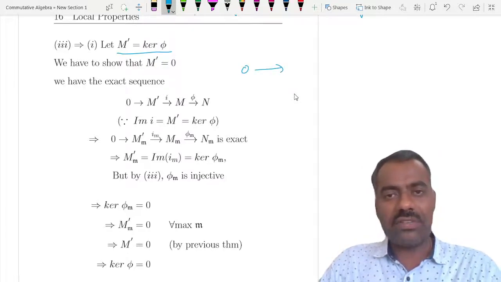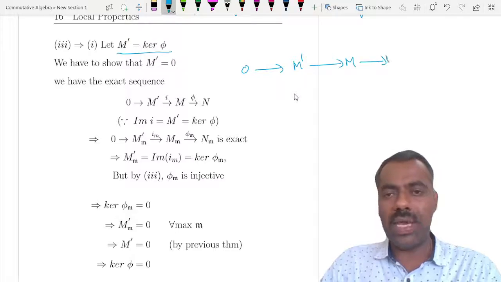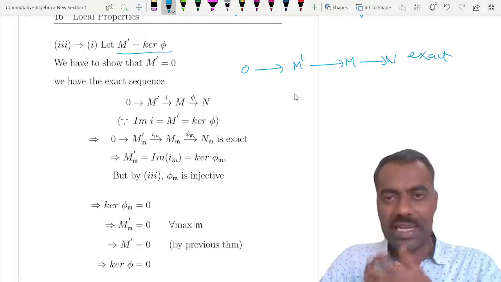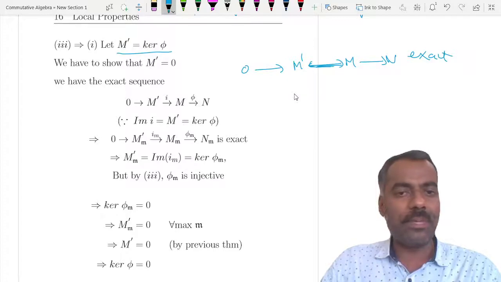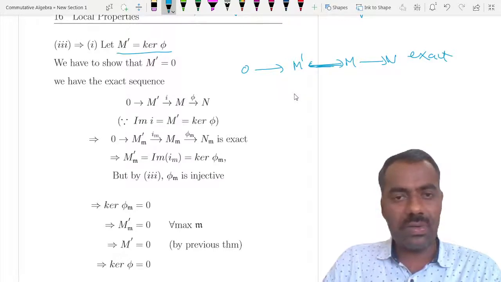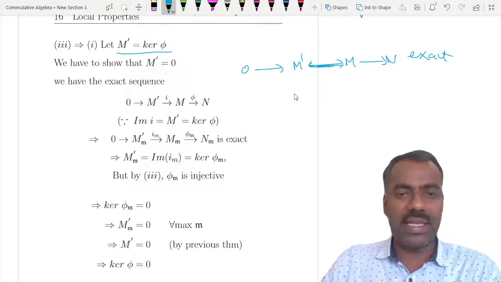From 0 to M prime, which is the kernel of phi, to M to N, this is exact. You can take this as the inclusion map. Then the image is nothing but M prime, which is the same as the kernel of phi, so image equals kernel, therefore it is exact.